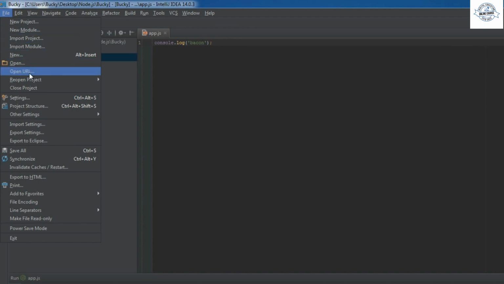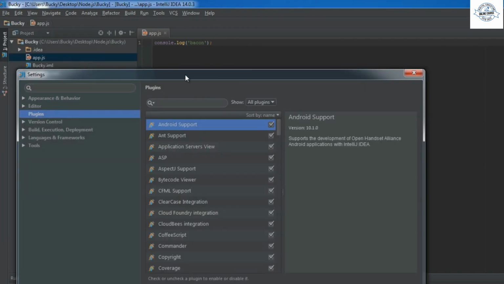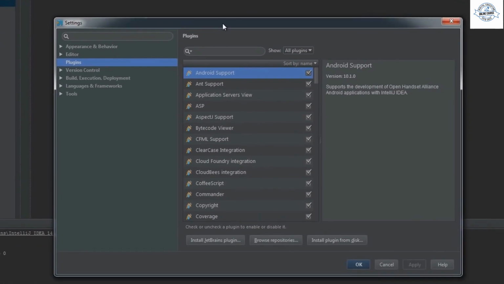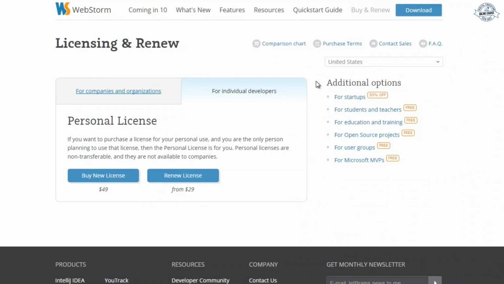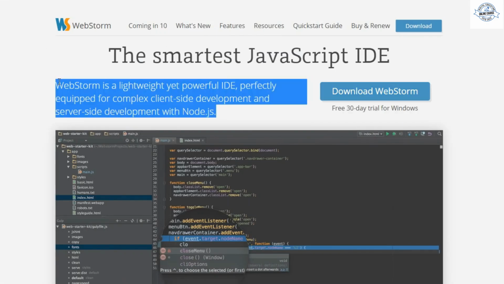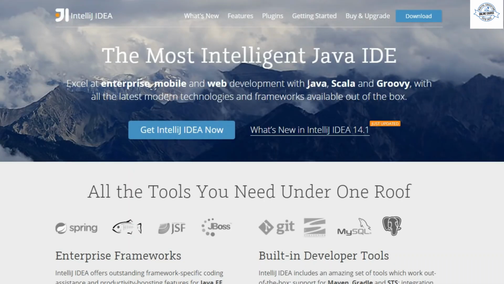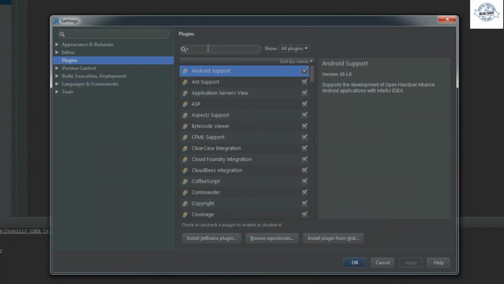You need to go to File, Settings, and first of all, you need to install the Node.js plugin. Like I said, this WebStorm right here, if I actually just click it, it's already set up for Node.js. However, if you have another product like IntelliJ, this is mostly, as you can see, for Java. However, you can tweak it to pretty much use with Node.js. So this is how you do that.